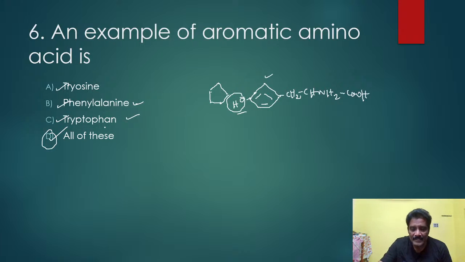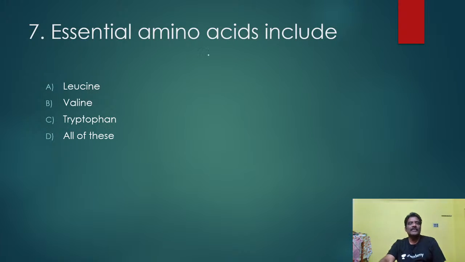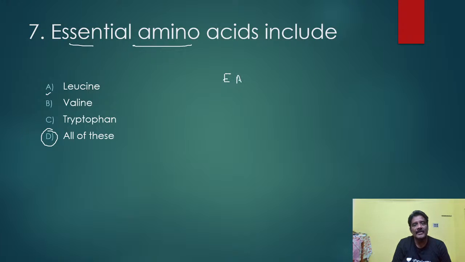These 3 are examples. Next, coming to essential amino acids include. You know very well essential amino acids and non-essential amino acids. What is the difference, you also know very well. So what is the answer here? Essential amino acid. Yes, A correct, B, D, all of this. This is essential amino acids. These are non-essential amino acids.